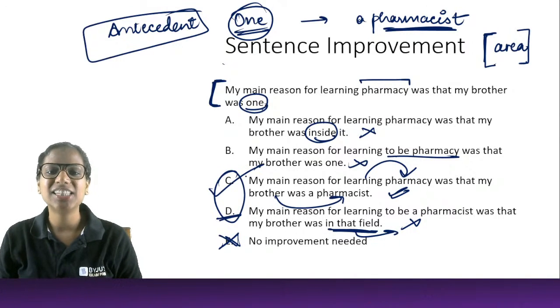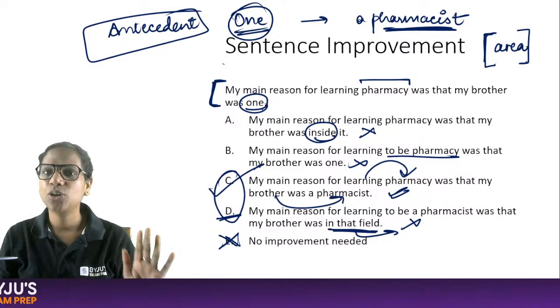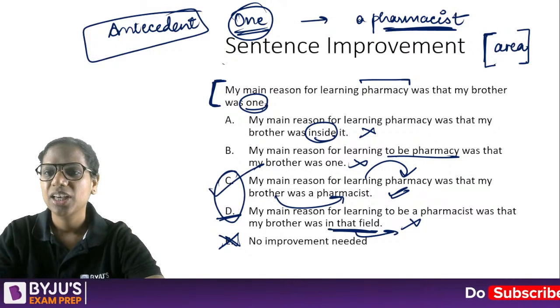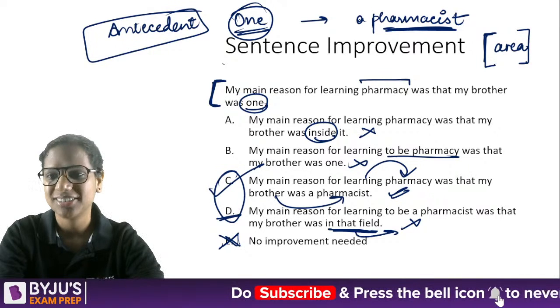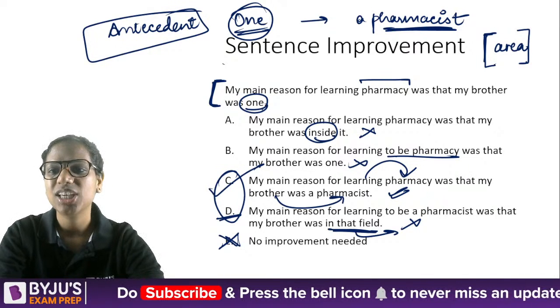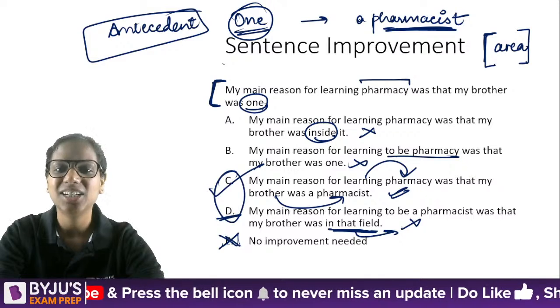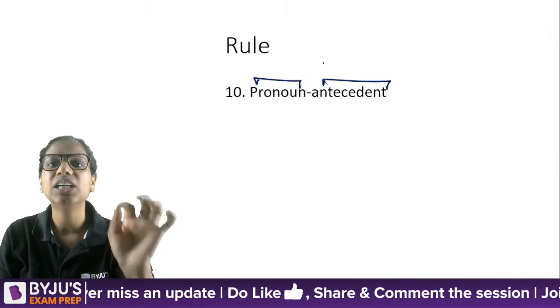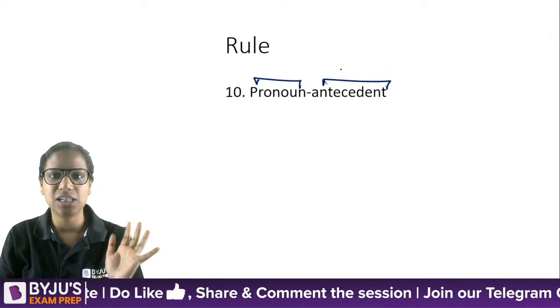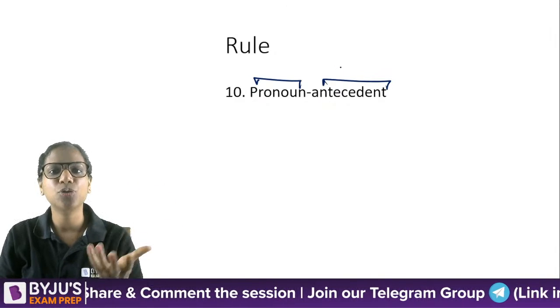Okay, the answer is C. I hope this makes sense to everybody, that whenever we refer to something, the reference should be clear. So the answer is C here, not D. Every pronoun must have a clear and correct antecedent. This is a pronoun rule.